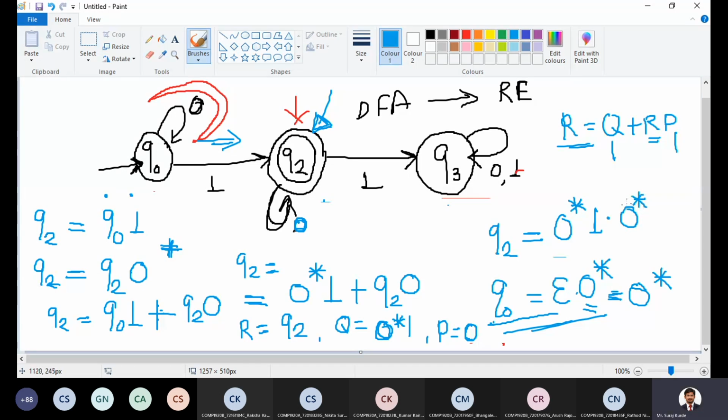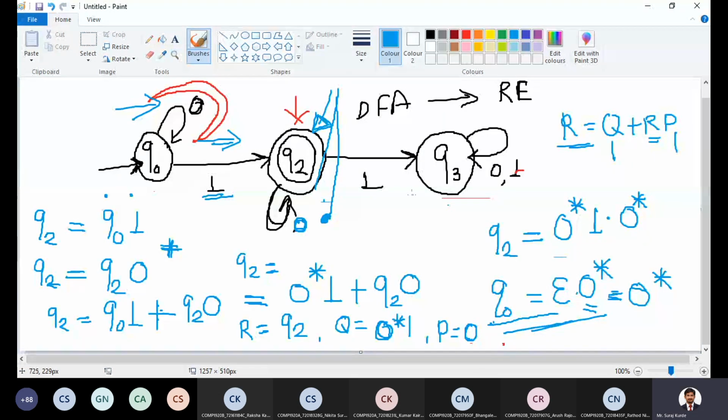Check, is it the correct regular expression for reaching the final state? First, we have to accept 0 star, which can be 0 or more times. So 0 star followed by 1, and it can be followed by 0 or more times 0. So we are at the state Q2.